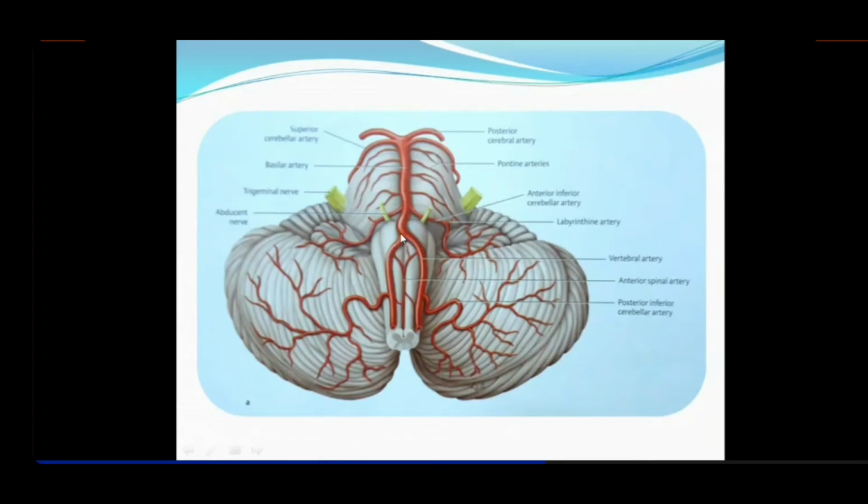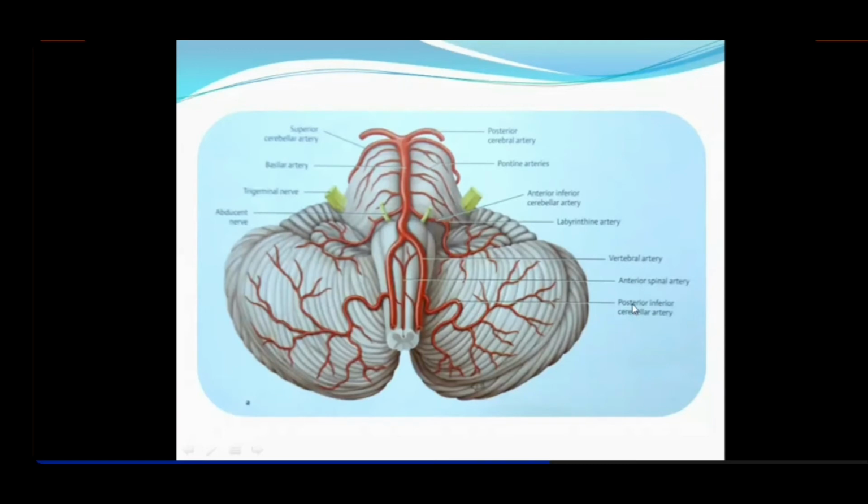Then the two vertebral arteries join to form the basilar artery, which is an unpaired artery. It runs in the basilar groove of the basilar portion of the pons, right? And when the two arteries join, at the pontomedullary junction, it gives this branch called the anterior inferior cerebellar artery. So the anterior inferior cerebellar artery is given out at the lower portion of the pons, and its name itself is anterior inferior, so it will be easy for you.